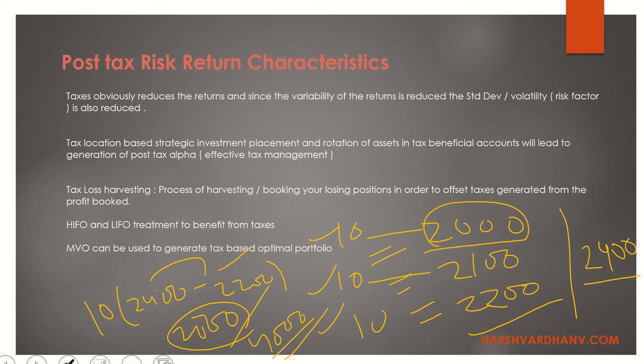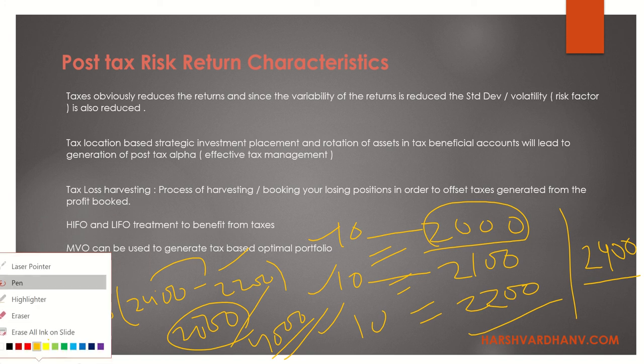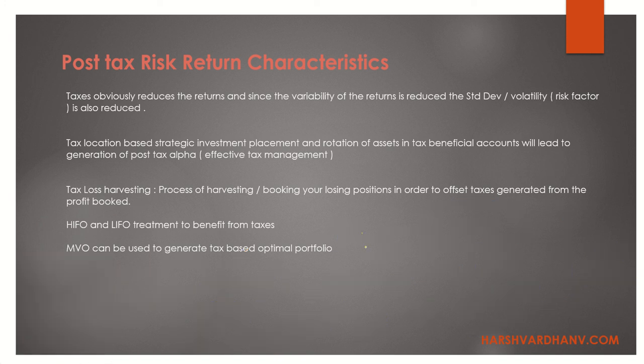This could be the other way around also, right? There could be another example also. In this scenario: first purchase at 4,000, second purchase at 5,000, third purchase at, say, 7,000, and you sold it at 6,500.